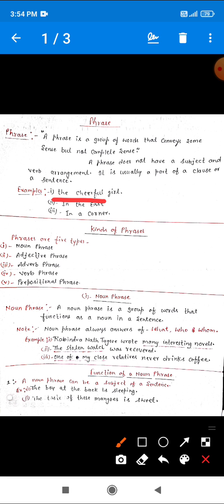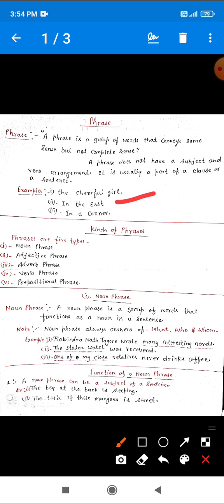Now see further. Let's see the second example: in the east. You can see there are also three words, and a group of words is called a phrase. You can also see there is neither subject nor any verb in that phrase.